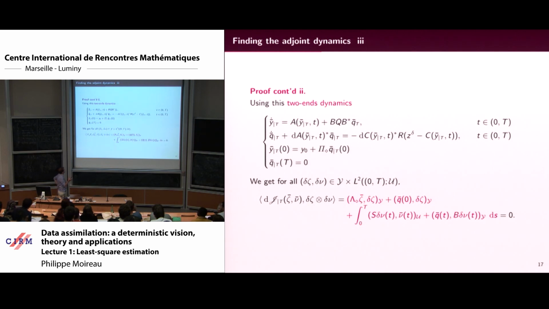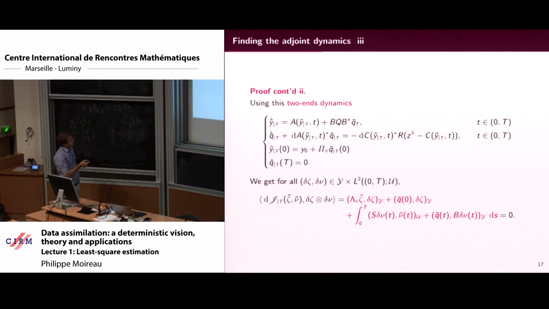You get what we call a two-ends dynamics: an equation for Y with a good initial condition, but to compute this equation on Y, you need an equation on Q. The problem is that the equation on Q starts from the final time.